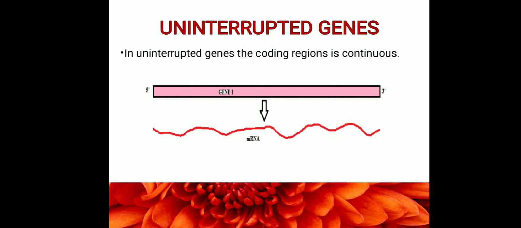So gene 1, gene 2, gene 3. Gene 1 will code for a different protein, gene 2 will code for a different protein, gene 3 will code for a different protein. But all these genes are continuous and they will be operated by a single promoter. Such a type of gene we call an operon. So prokaryotes have uninterrupted genes, and they carry these genes in the form of operons. This is all about uninterrupted genes.